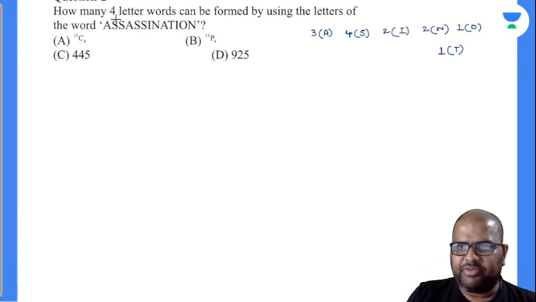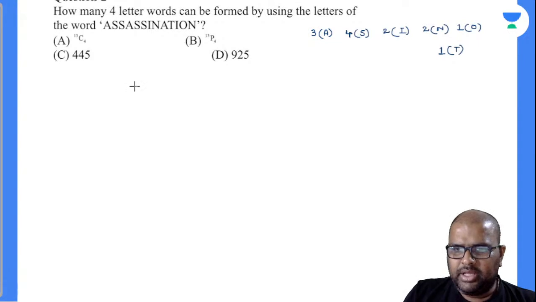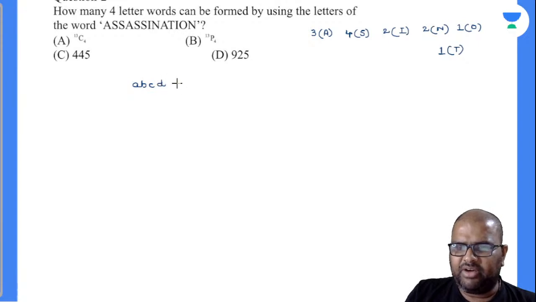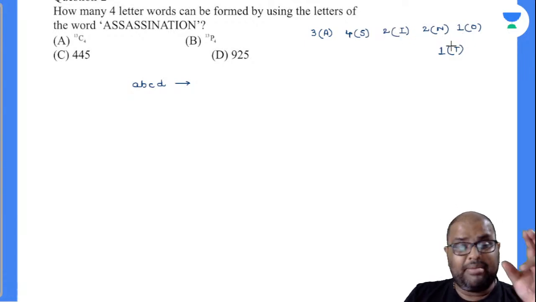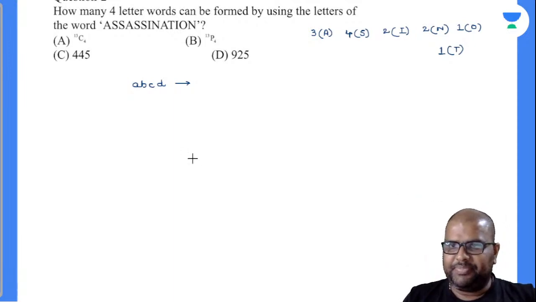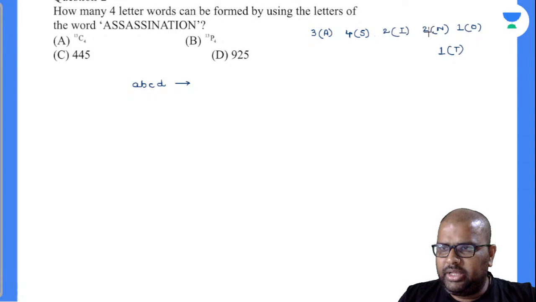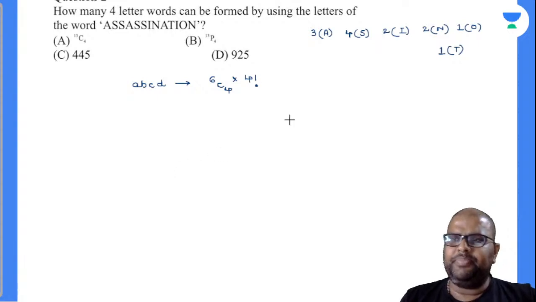Let's see. First of all, these 4-letter words, are they the same? Are they different? Are some same, some different? We have to write down all the cases, right? So let's write down the first one. If all the alphabets are different, how many different sets of alphabets do you have? I have divided assassination into 6 different letter boxes, and each box contains a different number of alphabets. Out of those 6 boxes, I will select any 4 boxes. Am I right or wrong? And again, I have to arrange those 4 alphabets, 4 factorial.